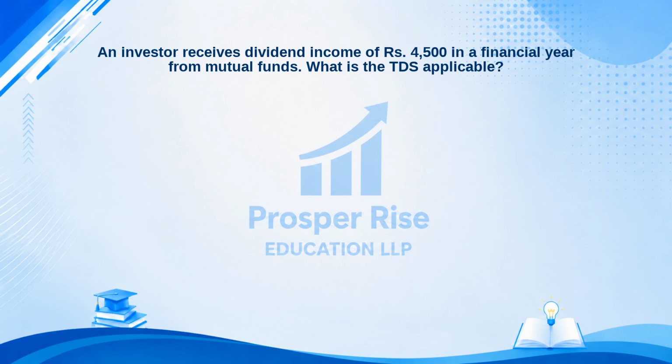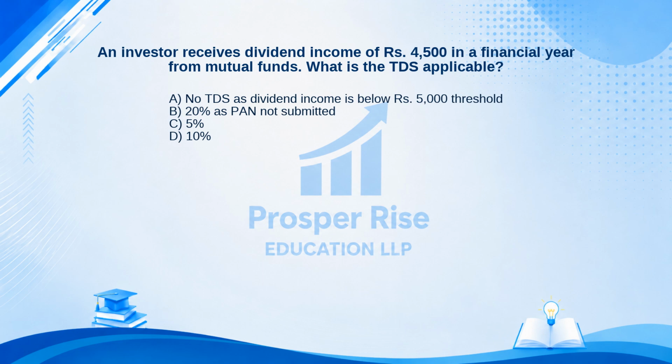An investor receives dividend income of Rs 4,500 in a financial year from mutual funds. What is the TDS applicable? Here are your options. A. No TDS as dividend income is below Rs 5,000 threshold. B. 20% as PAN not submitted. C. 5%. Or D. 10%.